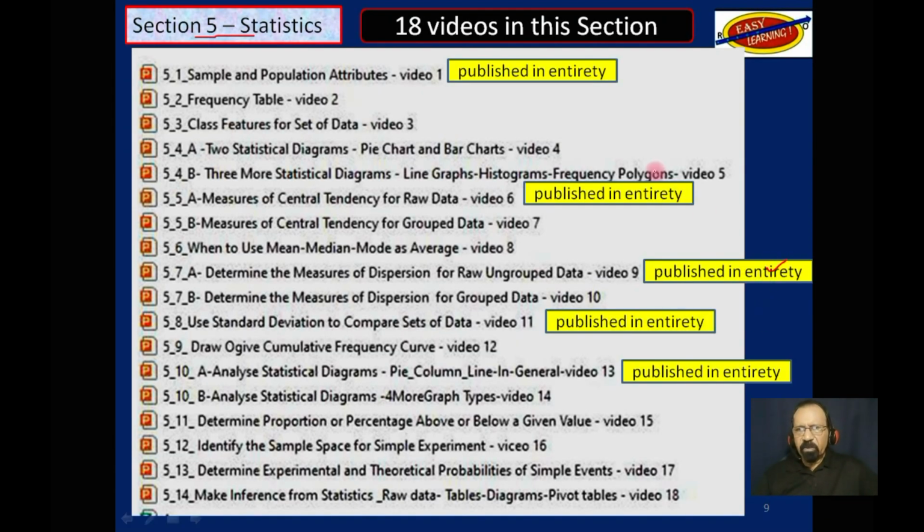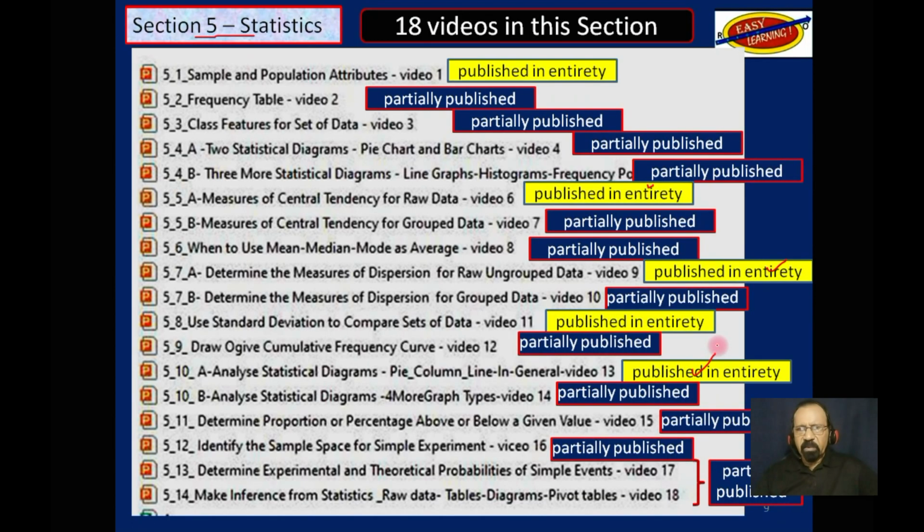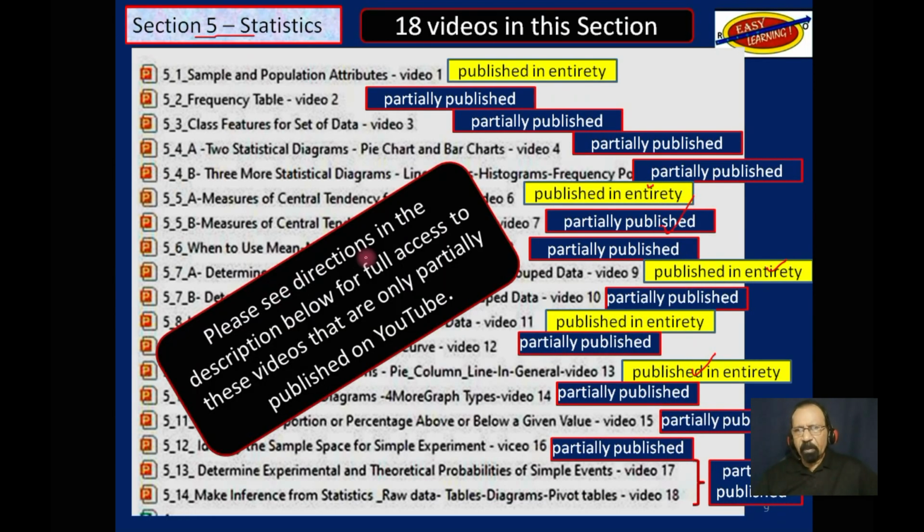Some of these videos have been published on YouTube in their entirety as indicated in yellow here. The others are only partially published on YouTube. Again, the same principle applies. Please see directions in the description below if you need full access to these videos that are only partially published on YouTube.